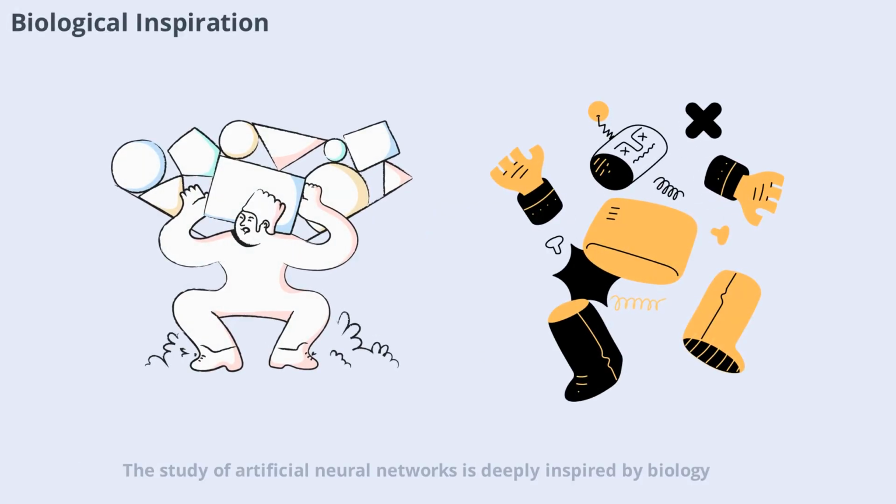The study of artificial neural networks is deeply inspired by biology. Our brains are made up of billions of neurons, each forming thousands of connections with others. These neurons communicate information rapidly, enabling us to recognize scenes in a fraction of a second. This highly parallel and distributed computation forms the foundation of neural network design.